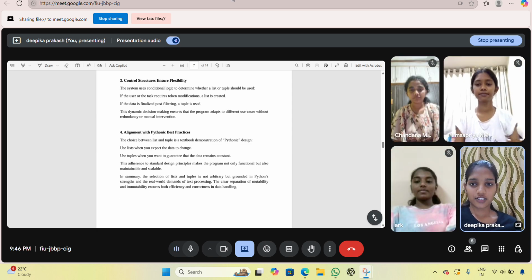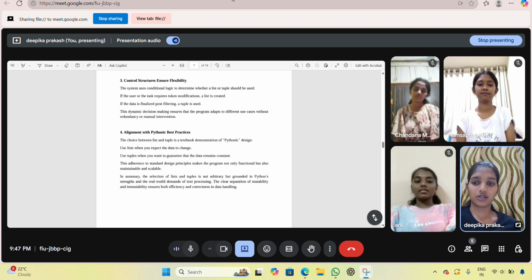And the third one is that control structures ensure flexibility. The system uses conditional logic to determine whether a list or tuple should be used. If the user or the task requests token modification, a list is created. The program chooses between lists and tuples dynamically. If modification is needed, use a list. If data is final, use a tuple. This makes the program flexible and adaptive. This dynamic decision making ensures that the program adapts to different use cases without redundant manual intervention.